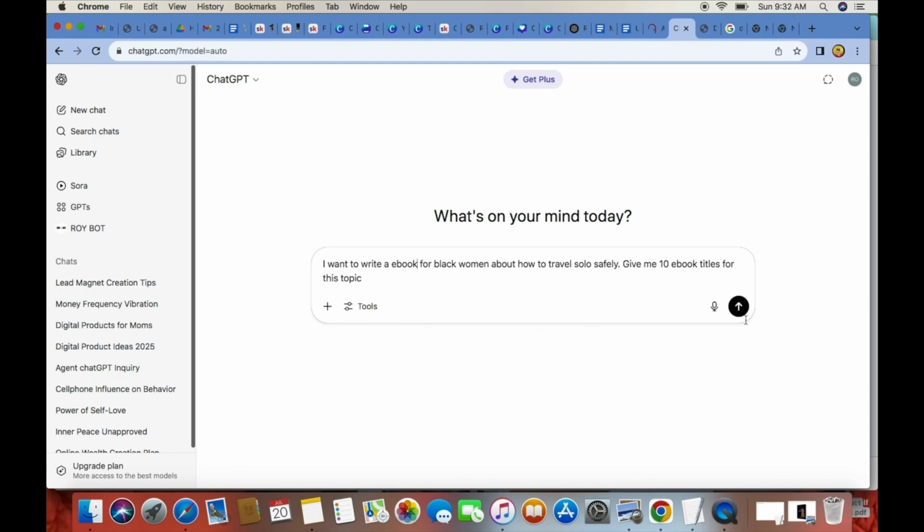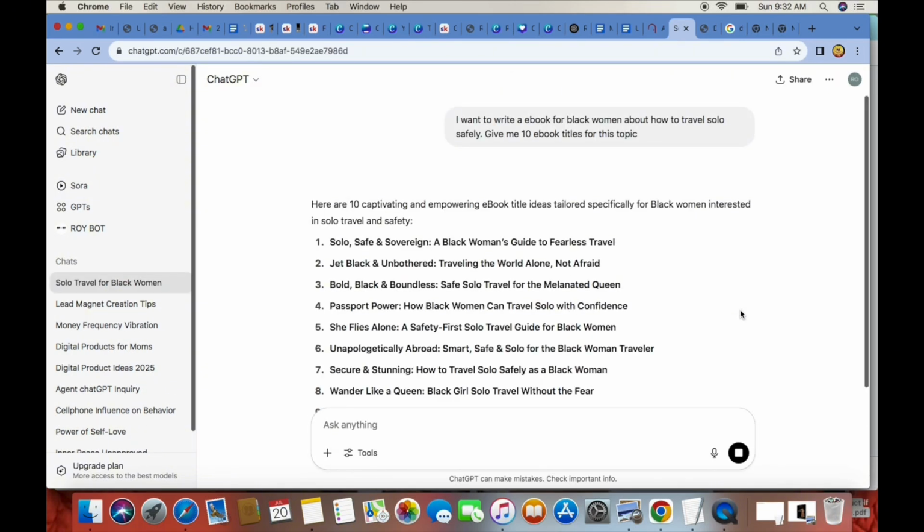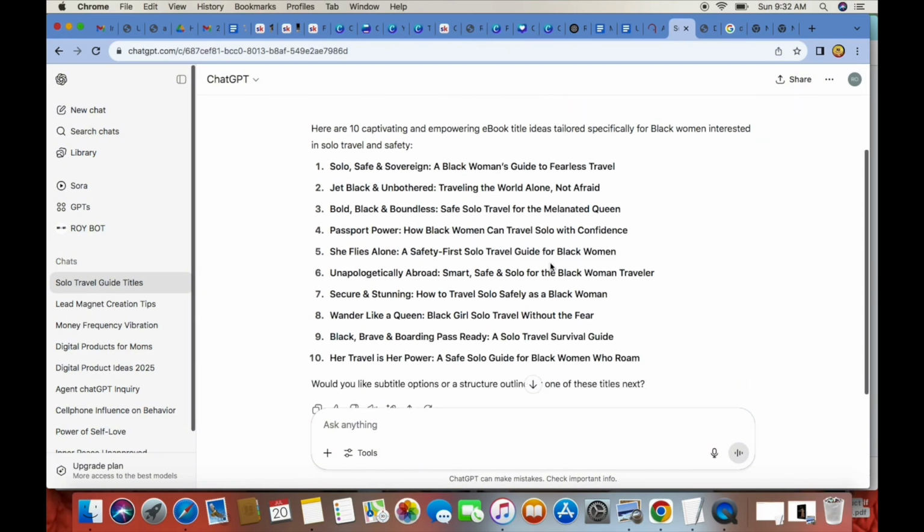And then we're going to press enter and see what ChatGPT provides for us. So as you can see, it has given us 10 captivating and empowering ebook titles tailored specifically for Black women interested in traveling safely and solo. So here we have Jet Black and Unbothered. Okay, travel the world alone, not afraid. Solo, safe and sovereign. We have Bold, Black and Boundless. I like that one. Safe solo travel for the melanated queen. Oh, we have Passport Power, how Black women can travel solo with confidence. I like that one, Passport Power.